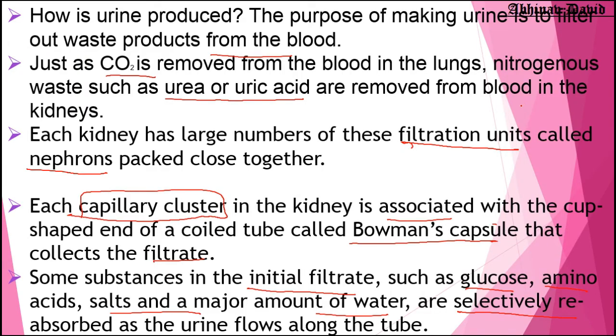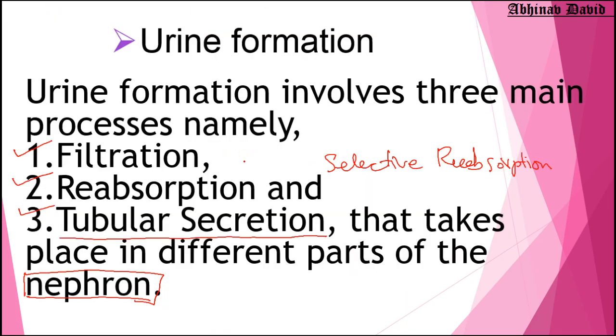Now one more process takes place, the third process. As the filtrate passes through the tubule, the tubular part also does some secretion. Some of the waste substances are also released by the tubular part, and then finally the urine is formed.